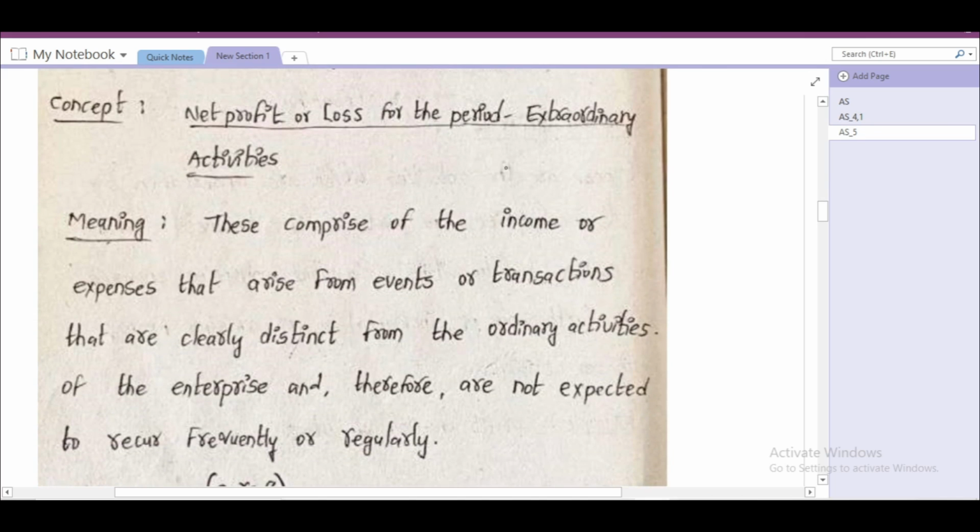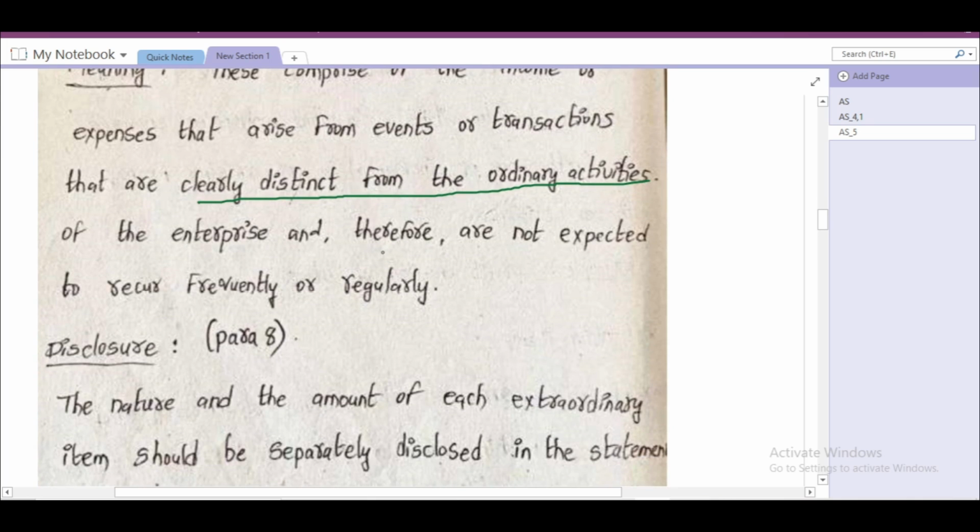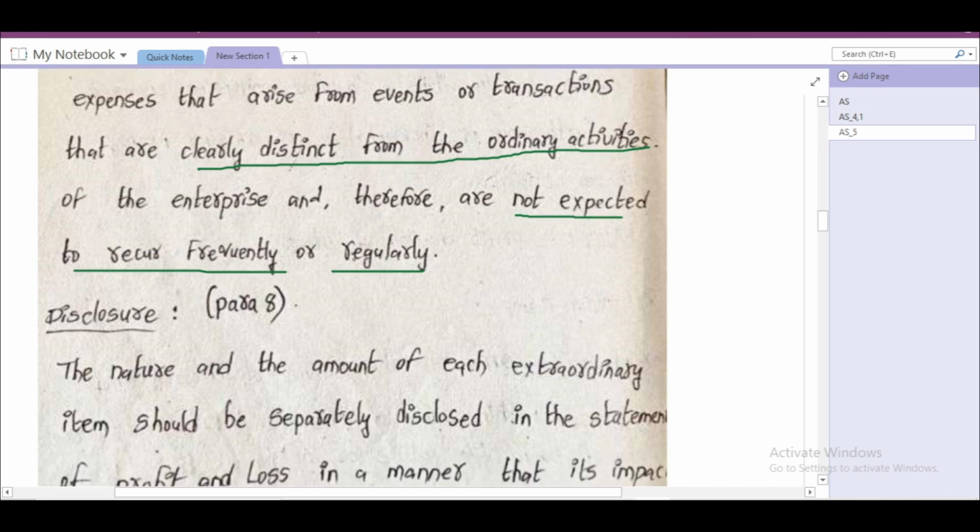Next concept is about extraordinary activities. These comprise of the income or expenses that arise from events or transactions that are clearly distinct from the ordinary activities. Clearly distinct from the ordinary activities, that means other than ordinary activities of the enterprise, and therefore are not expected to recur frequently or regularly. These activities will not recur frequently in the normal business.